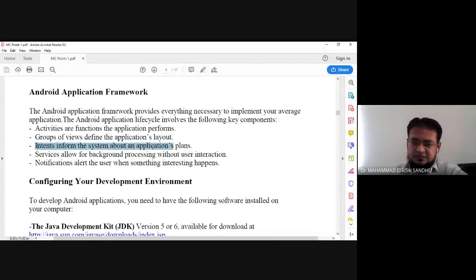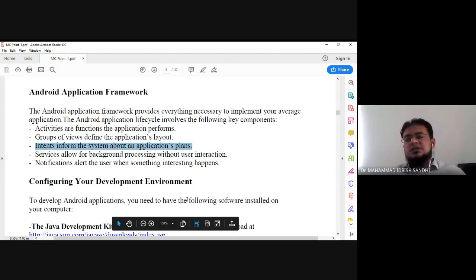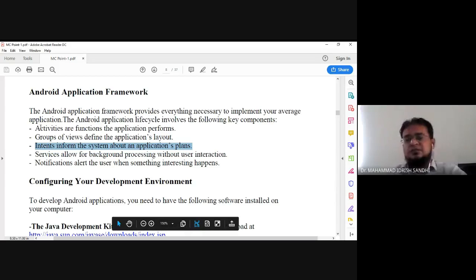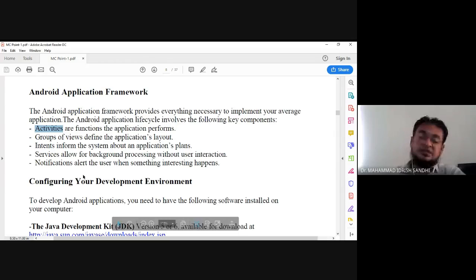Now third is intent. Intents inform the system about the application's plan. We have already discussed this in the introduction section of our syllabus. Intent is nothing but message passing communication or action performing communication between various activities which run in a particular application. Activities, as I told, are the functions performed by the specific task allotted to a particular activity.